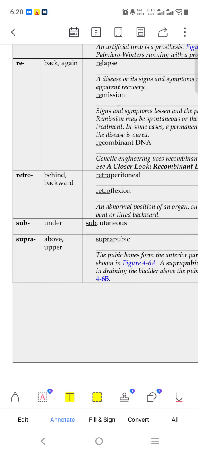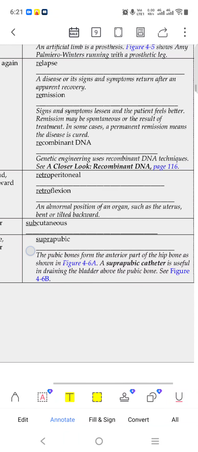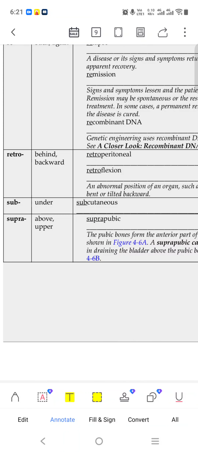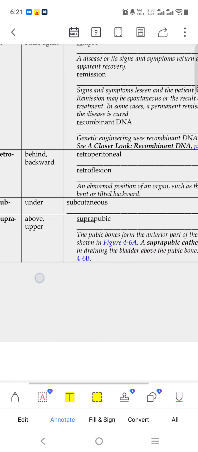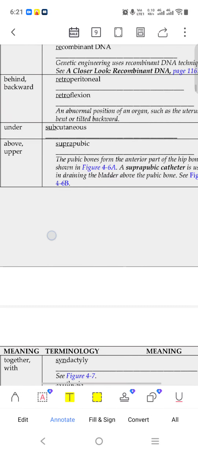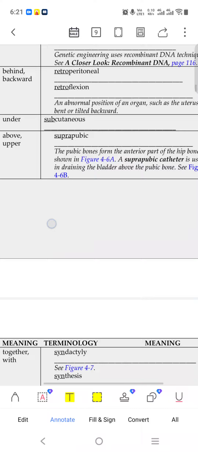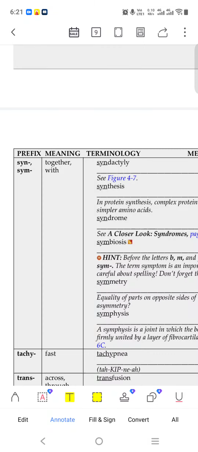Retro means behind. Retroperitoneal means the backside of the stomach area. Retroflexion means backside flexion. Sub means under. Subcutaneous means under the skin. Supra means above, upper, like suprapubic, above the pubic bone, like a suprapubic catheter.